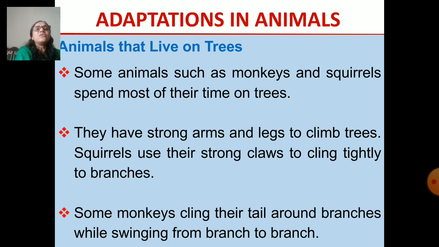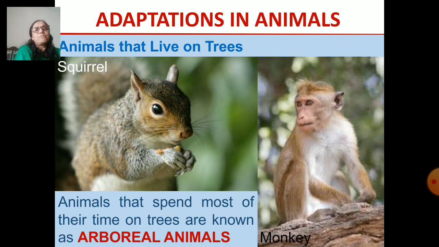So for that they have got strong arms and legs to climb trees. Squirrels use their strong claws to cling tightly to the branches. You must have seen. And monkeys also you must have seen. They cling their tails around branches while swinging from branch to branch. So these are the adaptations of monkeys and squirrels, or you can say the animals that live on the trees. I'll show you the pictures.